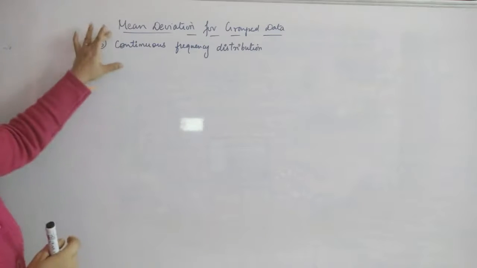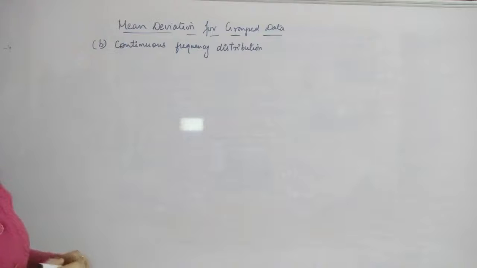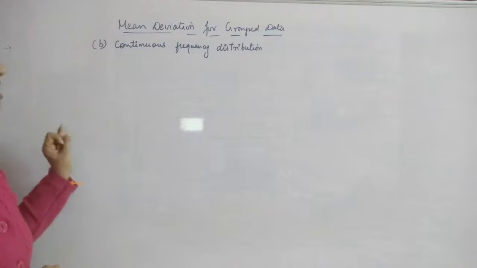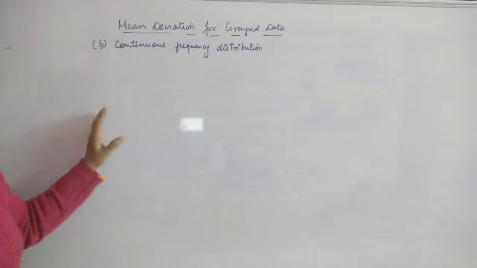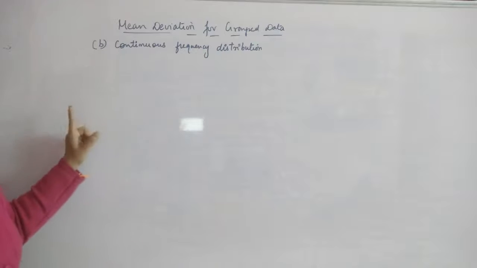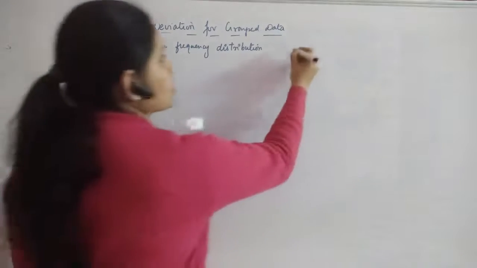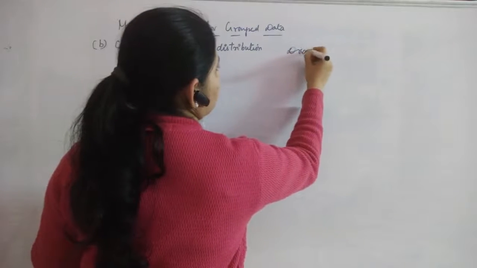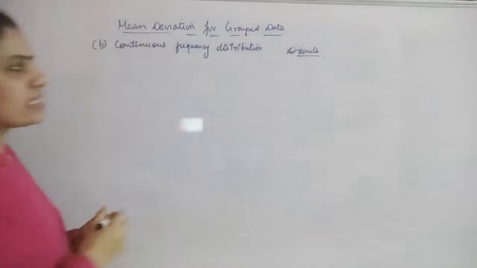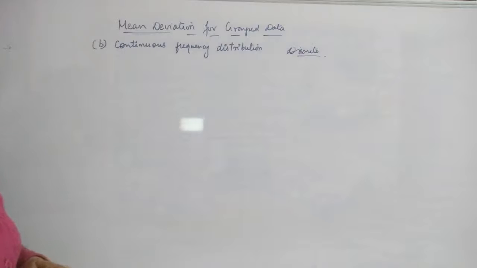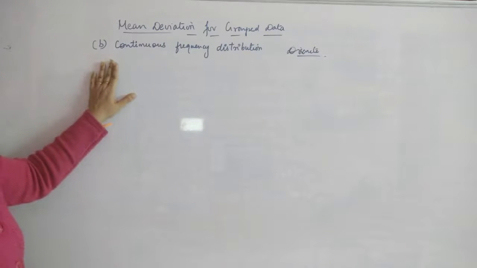So the next thing is, that is for mean deviation. For group data, you have two things, that is discrete frequency distribution and continuous frequency distribution. The first thing, the discrete frequency distribution, we have already dealt with. Now today we are discussing what is continuous frequency distribution, or how you will find out the mean deviation when continuous frequency distribution is given.